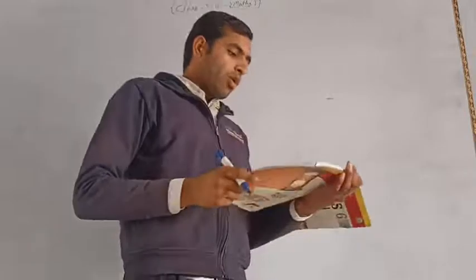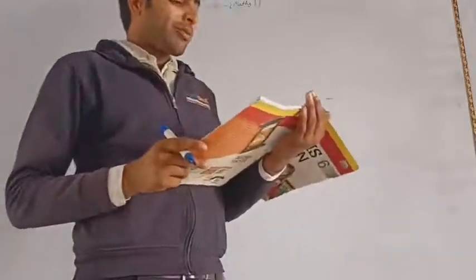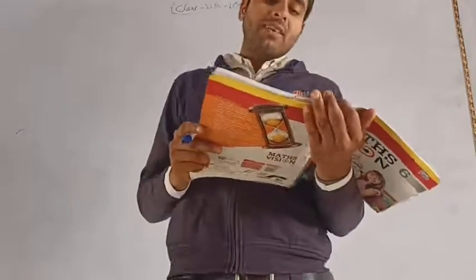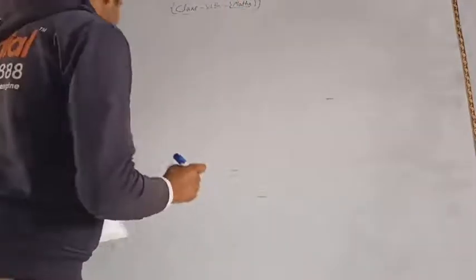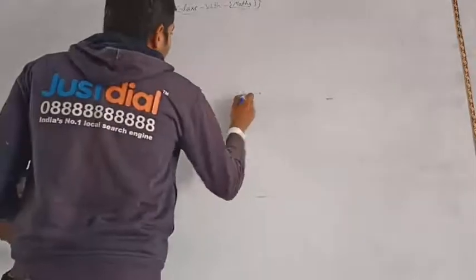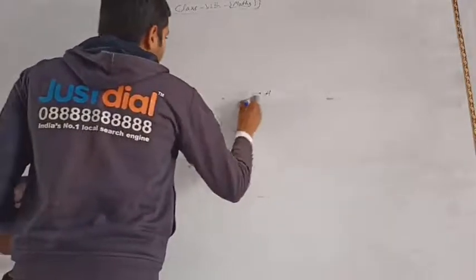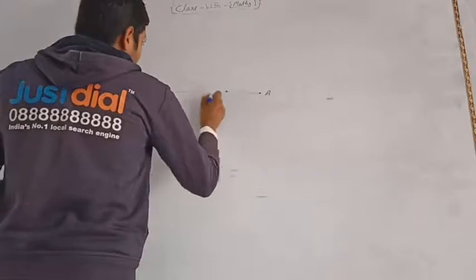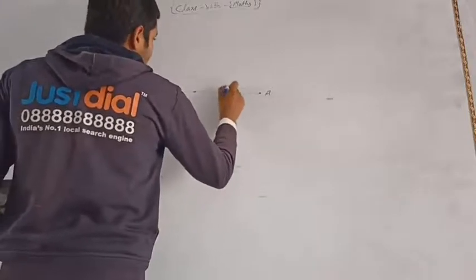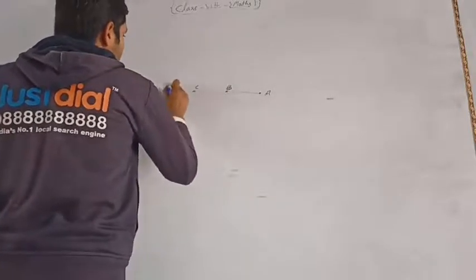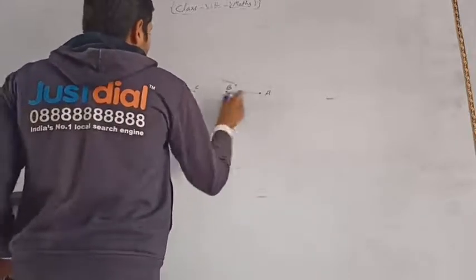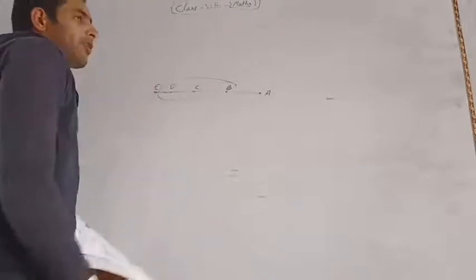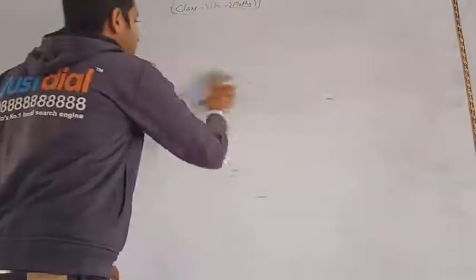Again, here it is given collinear points. What are collinear points? If three or more points lie on the same straight line, those points are said to be collinear points. Suppose you have a line named A, and if we take more points on line A, named B, C, D and E, then these points are called collinear points to this line A. Okay.